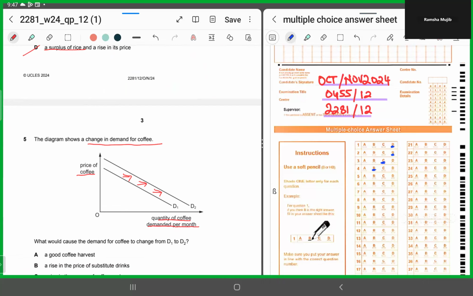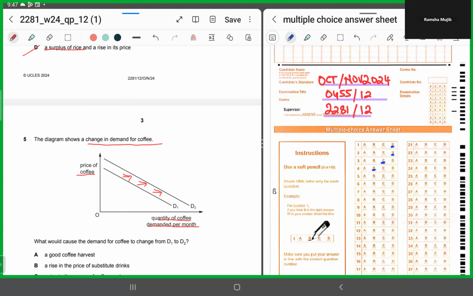Whenever there is a shift in the demand curve, that is because of factors other than the price of the good itself, right? So now what's the good here? Coffee. What's the vertical axis displaying? The price.